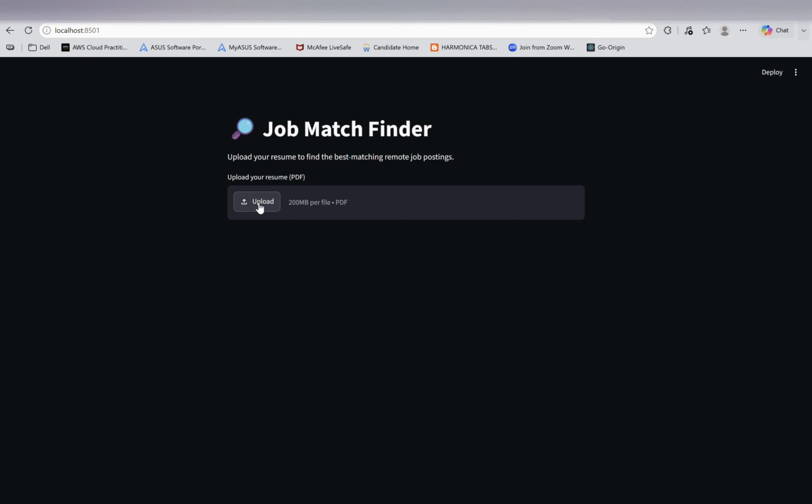Quick context on the stack. Everything here is 100% free and self-hosted. An open source embedding model, a self-hosted vector database called Qdrant, and a small open source LLM, all running locally, no paid APIs. I will upload a resume.